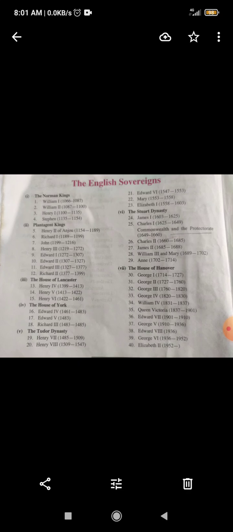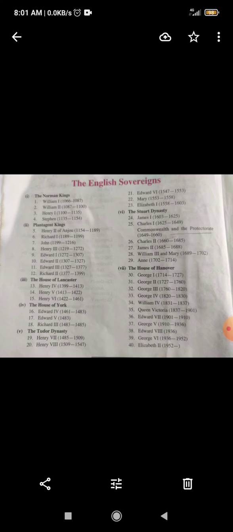The next is Charles II, the son of Charles I, and again James II, a brother of Charles II. These are the kings and rulers you need not remember. Only Charles I is very important from the point of view of examination. Again after this, William III and Mary, and the next is Anne. Queen Anne also died young. Her ruling period was very short, 1702 to 1714.